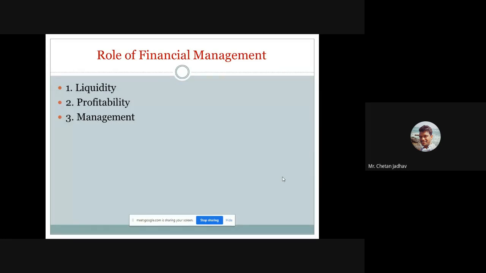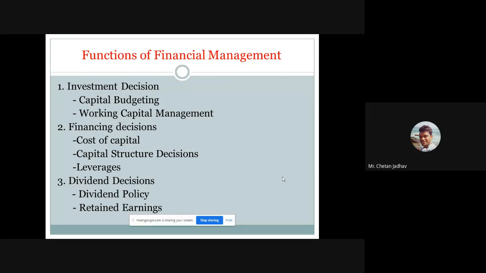Then third is management. You have to make a process management plan for acquiring the money and investing the money. You have to make a schedule for investing the money in your organization. So these three important roles we have to play in terms of financial management.